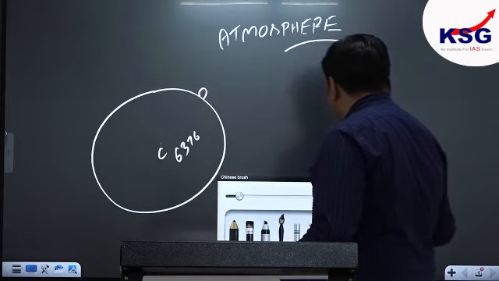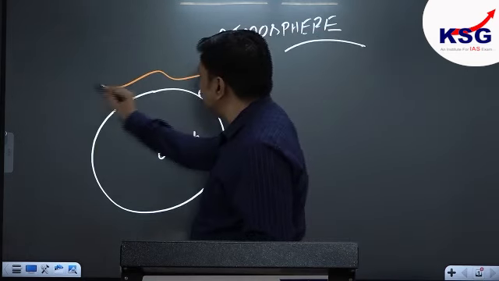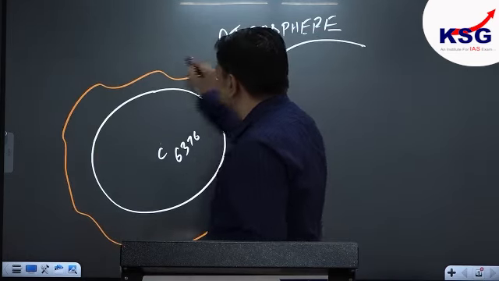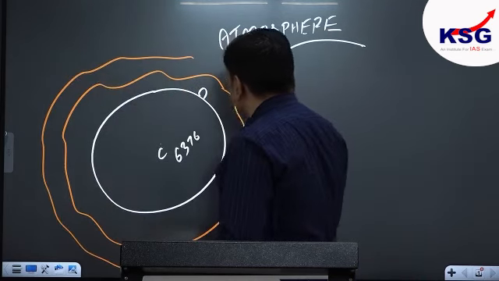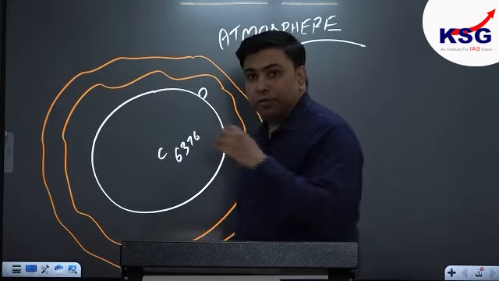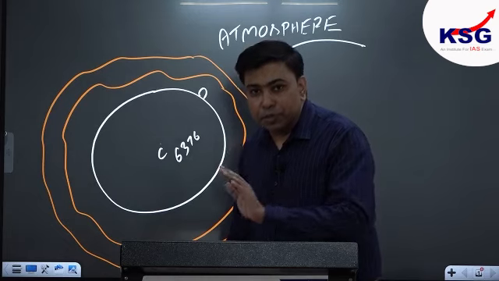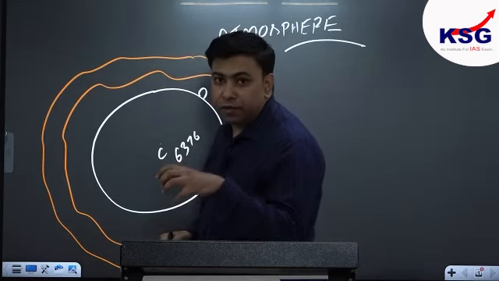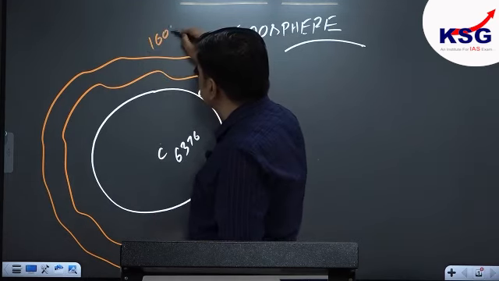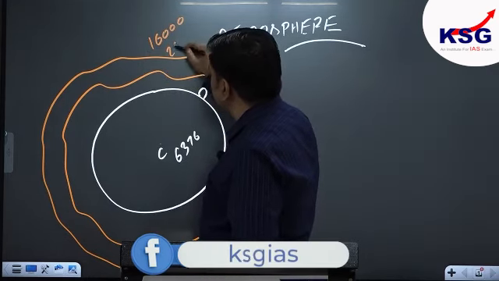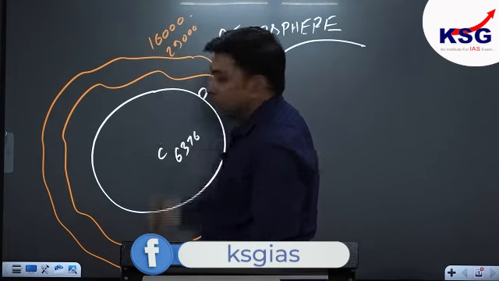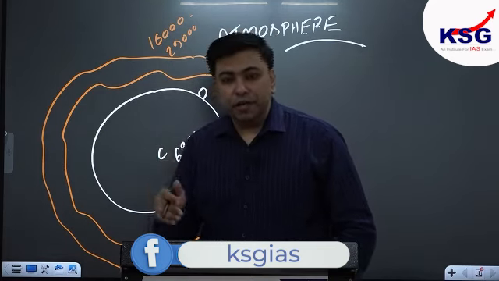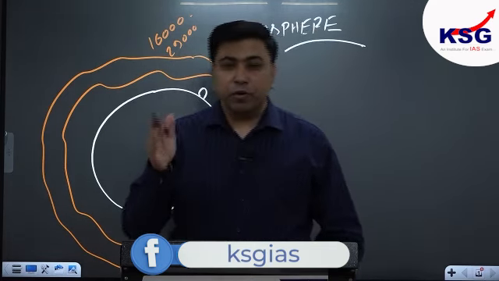But over the surface of earth, we are finding a multi-layered gaseous envelope, and this envelope is called as atmosphere. Now, as I told you before, according to some sources, some meteorologists, the average expansion of atmosphere from the surface of earth is up to 16,000 kilometer. And according to some, it is 29,000 kilometer. Agree? So we can take a median way. The average height of atmosphere is from 16,000 to 29,000 kilometer.